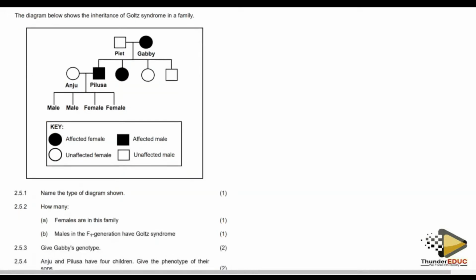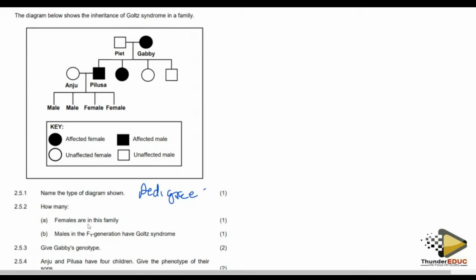Name the type of diagram represented above. We have been talking about it. It is a pedigree. Pedigree diagram.